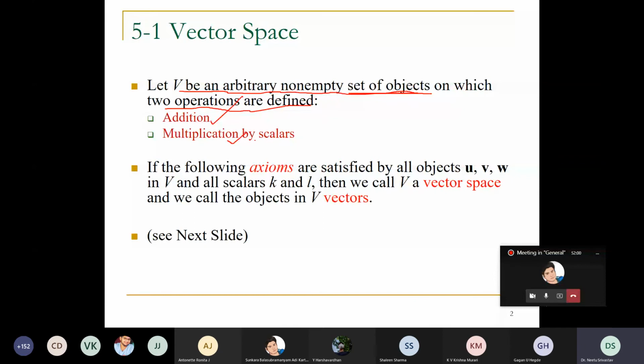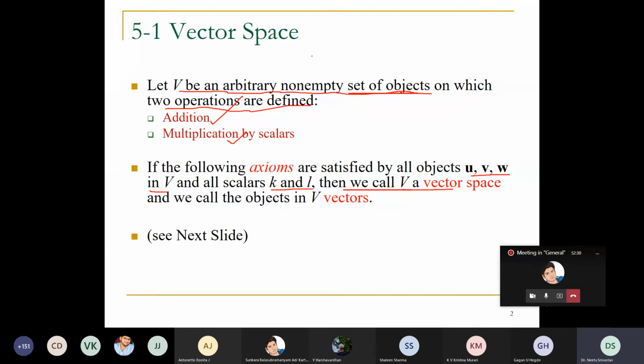Now, if the following axioms are satisfied by all the objects u, v, w in V, and all the scalars k and l, then we call V a vector space. So what axioms should be satisfied? What we are going to study is the vector space.